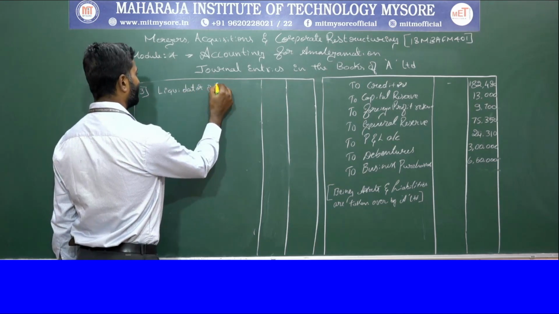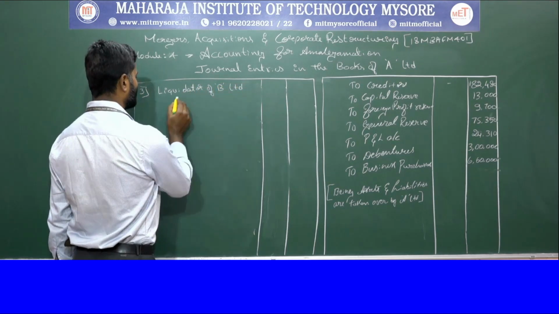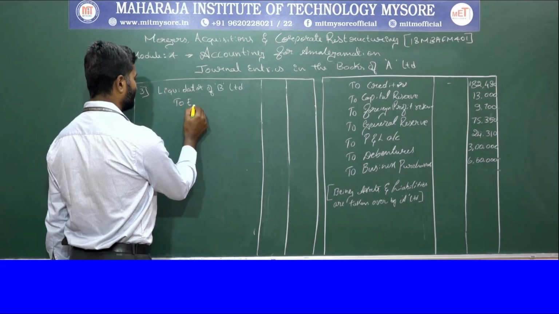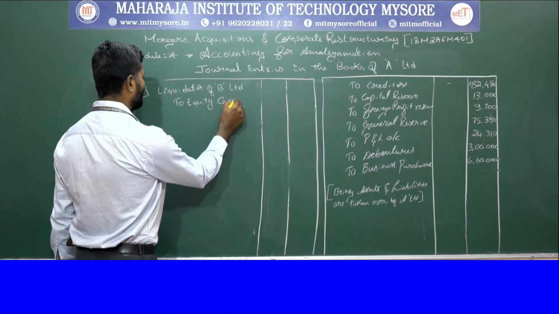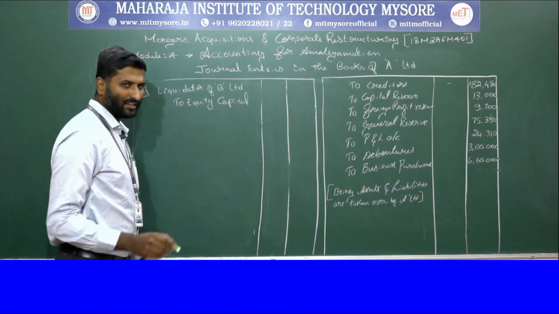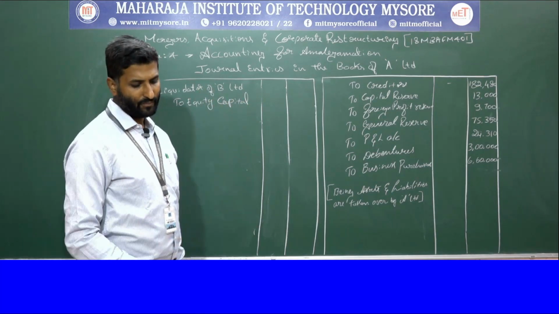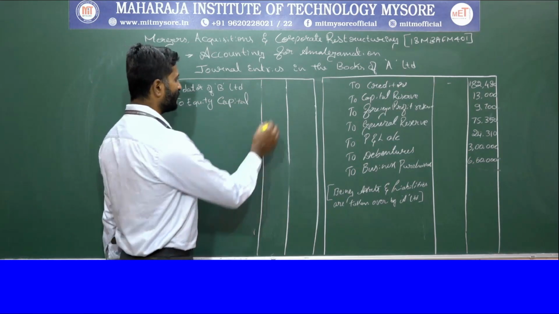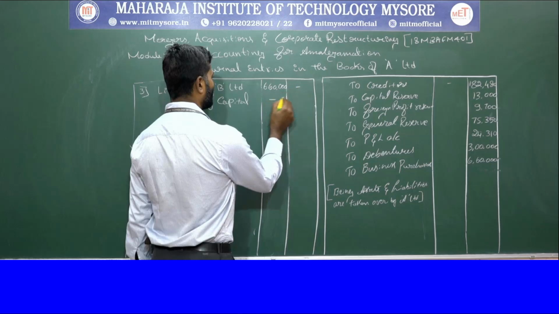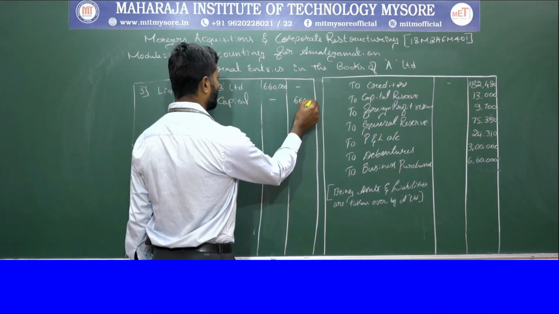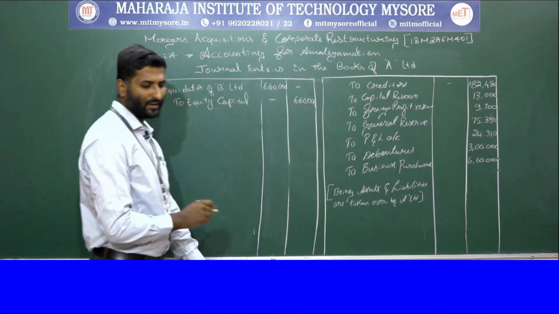of B Limited, through which we are using the equity capital. We are raising the equity capital to make a payment to the liquidators of B Limited. So that amounts to rupees 6,60,000. Whatever the purchase consideration value is, you are going to treat that one.